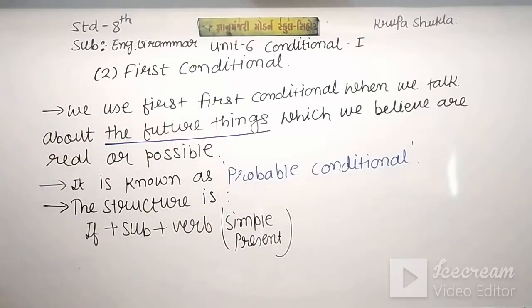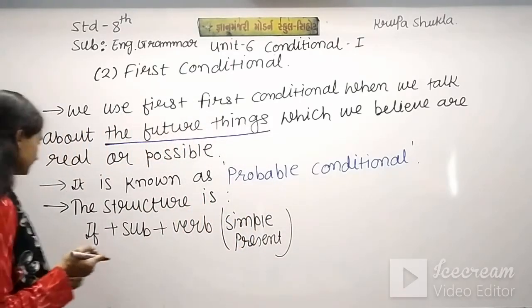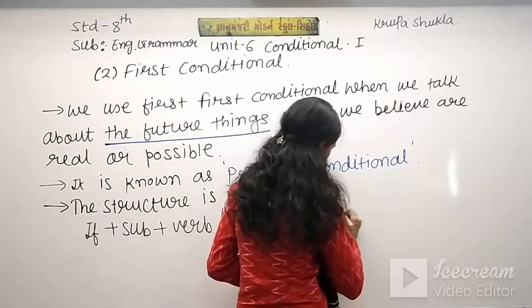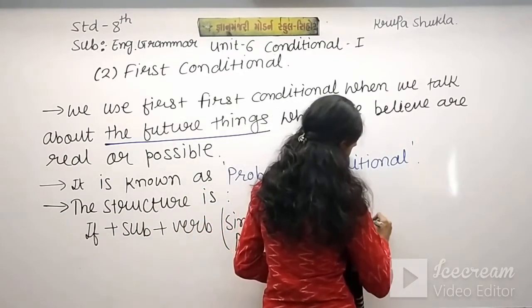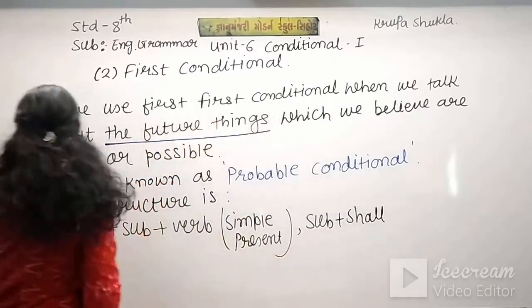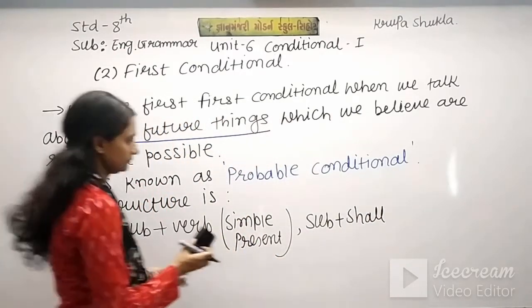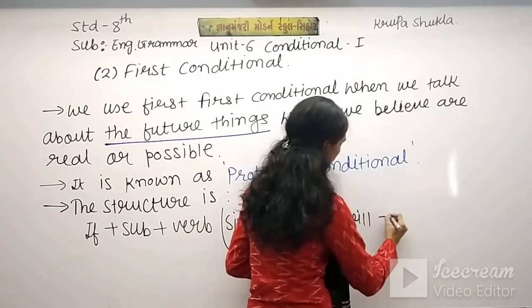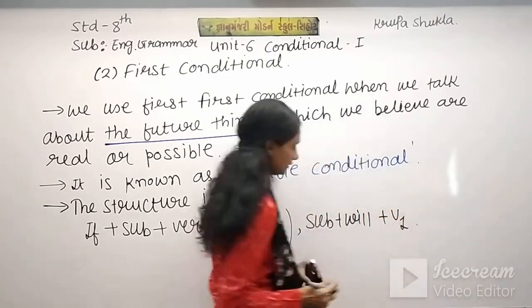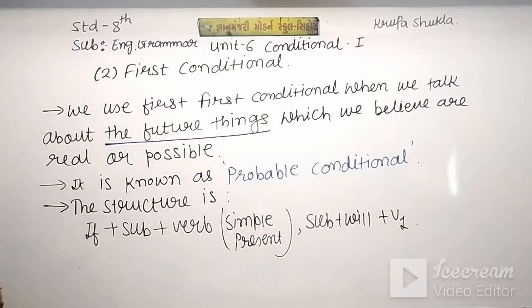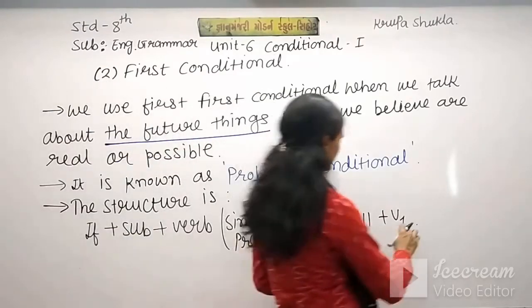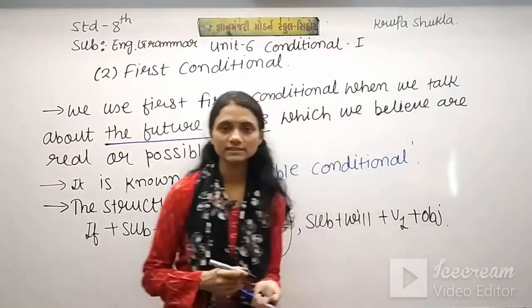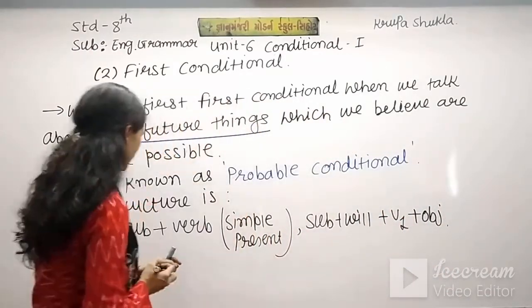Now in the main part we need subject plus shall or will, or you can use only will, plus V1, and the object comes after. So this is the sentence pattern of first conditional, or you can say probable conditional. Please note this down.